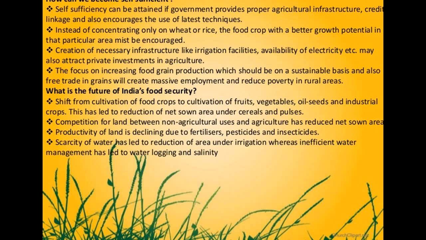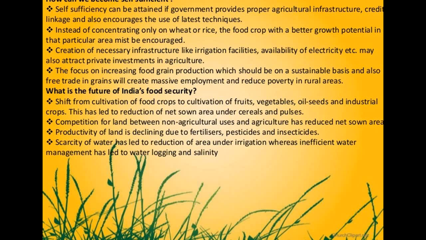So because of that, there is a shift from food crops to the cultivation of fruits and vegetables. It all depends on the demand of the public, what they want.